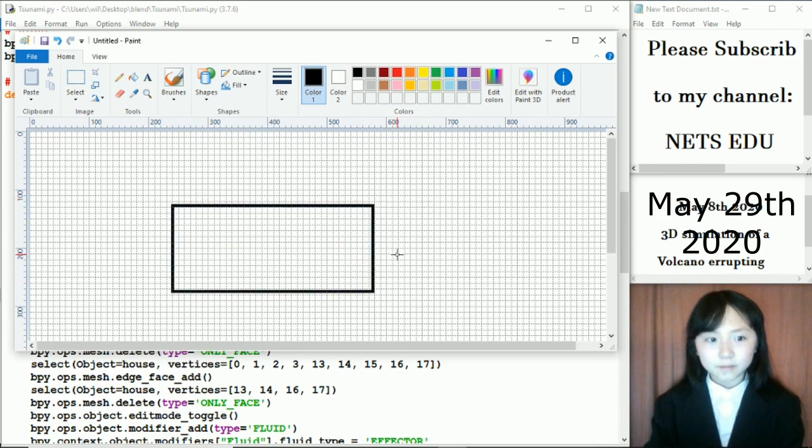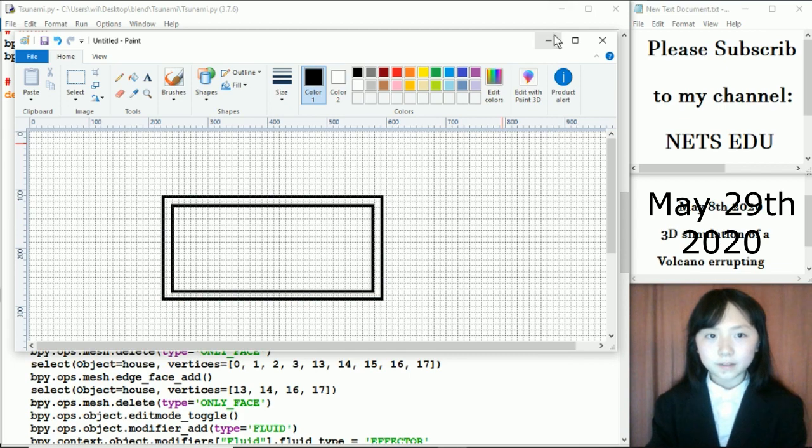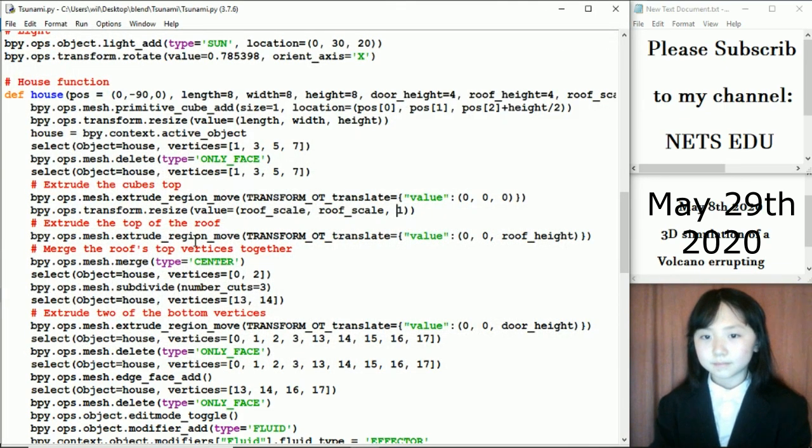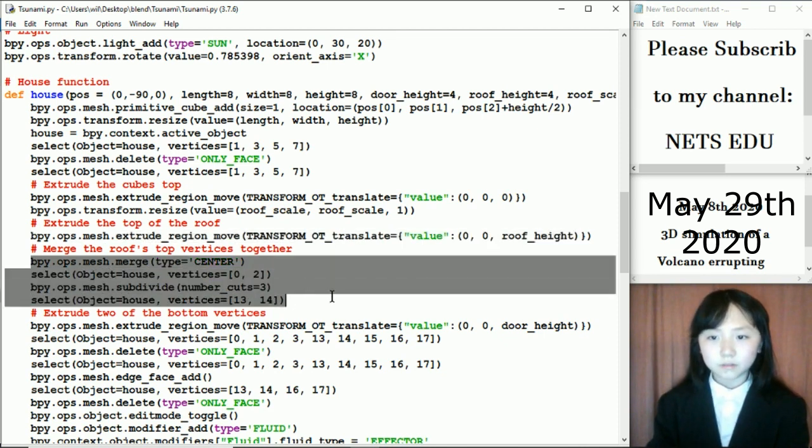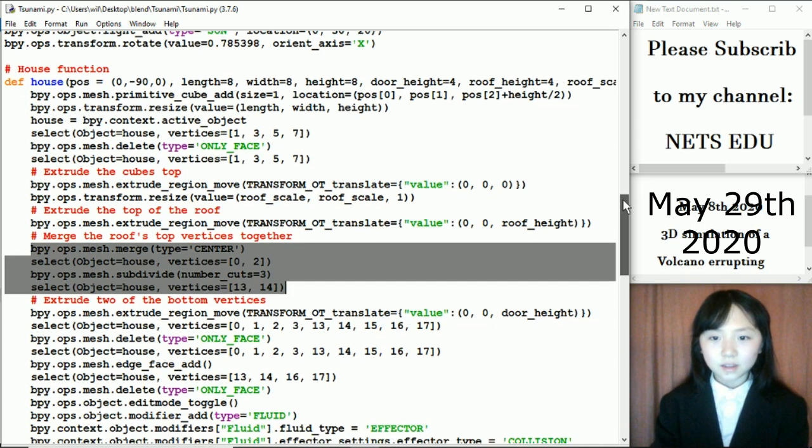Let's say this is our roof, and here we are looking at it right from the top. When I extrude them, I get extra vertices, but I haven't moved them, so they're right there. Then I resize these vertices this way, so we get some overlapping for the roof. Now I extrude again. Now I merge the roof's top vertices together. That way I will get a single point on top. That will be the tip of our roof.